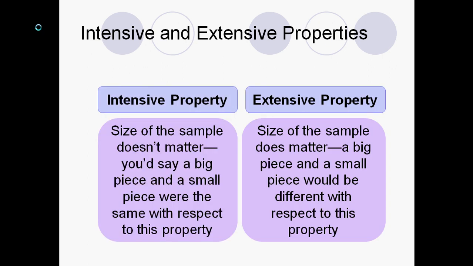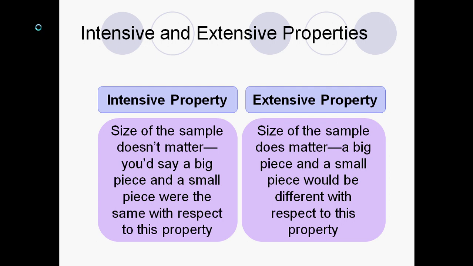Intensive versus extensive properties. These are a little more difficult to understand. Intensive property, the size of the sample doesn't matter. So if you have a big piece or a small piece of something, the property stays the same. So an example of that would be if you have a swimming pool full of water, the density of that water is still going to be 1.0 grams per centimeter cubed. If I have a teaspoon of water or a cup of water, the density is going to be 1.0 grams per centimeter cubed. That will not change no matter how much I have.